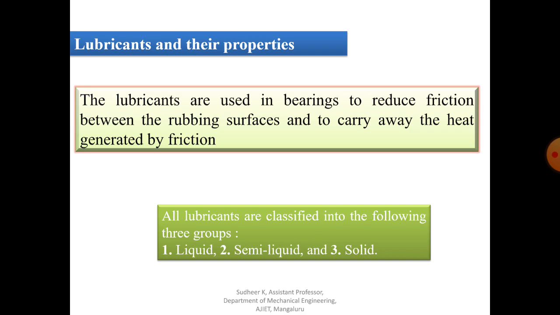The viscosity of these may vary, because grease is a semi-liquid lubricant having higher viscosity than oils. Oils come under liquid lubricant, and their viscosity is lower, while grease has more viscosity. Graphite is the most commonly used solid lubricant, along with grease or oil. So this is one of the important types of solid lubricant.